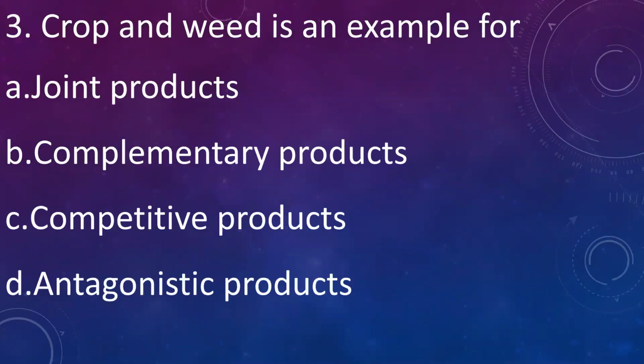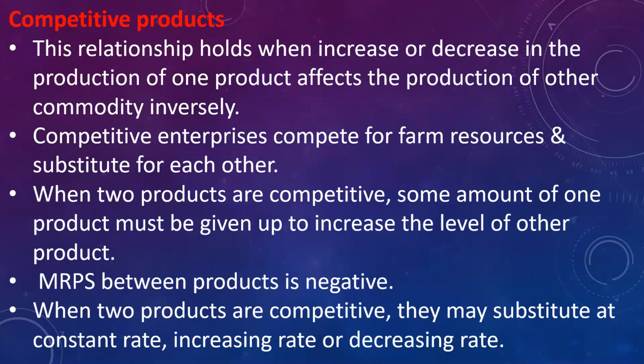The crop and weed is an example for: A. Joint products, B. Complementary products, C. Competitive product, D. Antagonistic products. Answer is competitive product. Crop and weeds are the example for competitive products because they compete with each other for the inputs. Competitive products: this relationship holds when increase or decrease in the production of one product affects the production of the other commodity inversely.